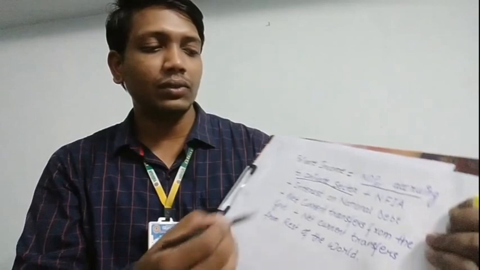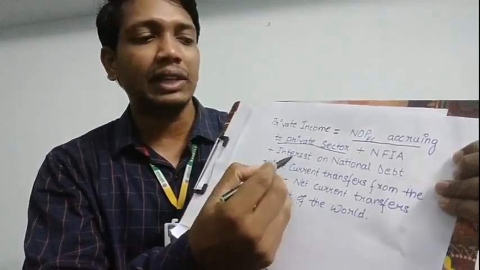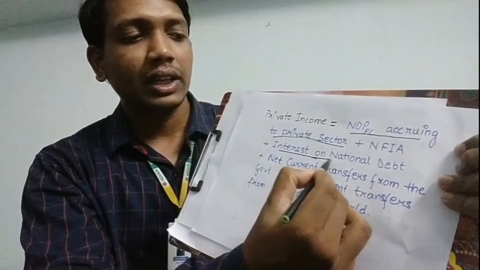Now the next, if we see, we are talking about the interest on national debt. So what is this interest on national debt? What do we mean by the interest on national debt? So interest here refers to the interest, the rate at which the government is taking loan. Now the government also can take loan from the public. Yes, the government takes loans from the public for two purposes.